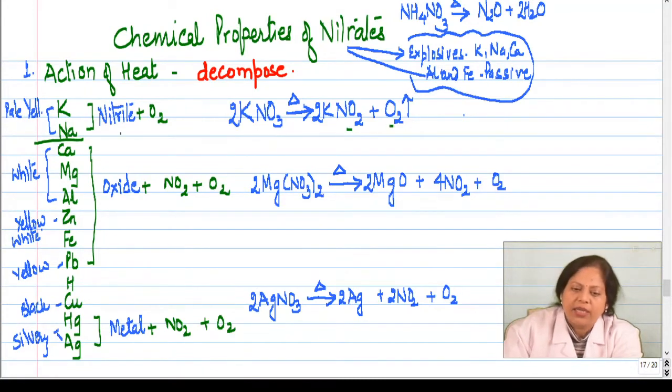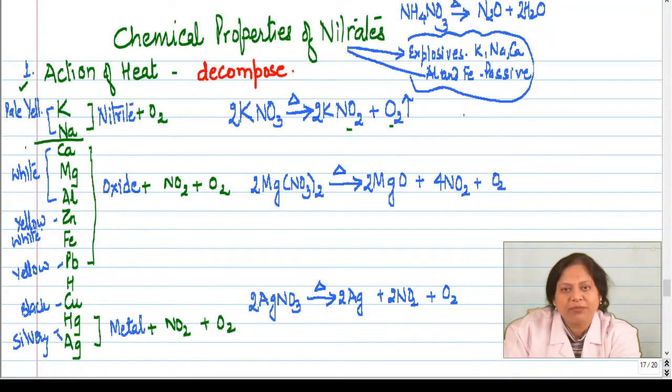Then the nitrites formed, what color are they? They are of pale yellow color. So sodium nitrite or potassium nitrite formed are pale yellow. Otherwise, what is the color of sodium and potassium nitrate? The color of sodium and potassium nitrate is white crystalline solid.